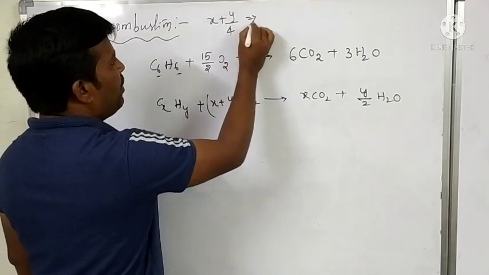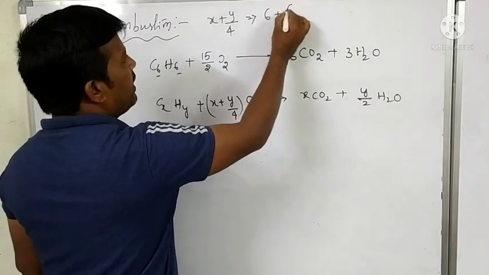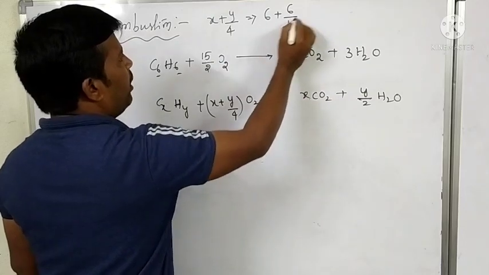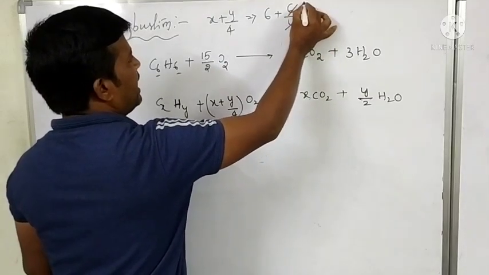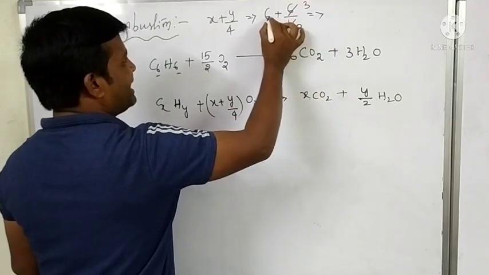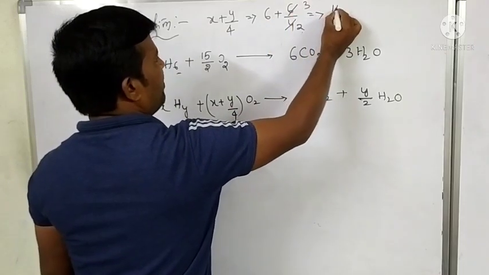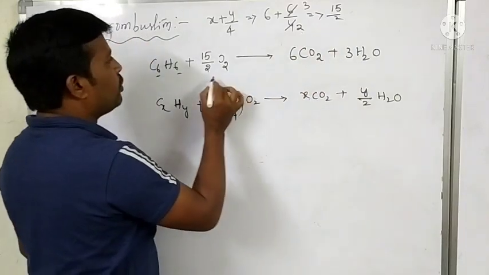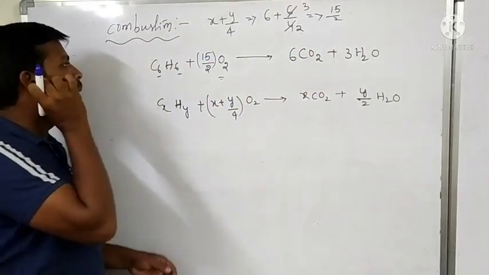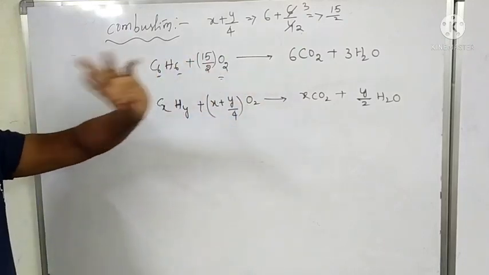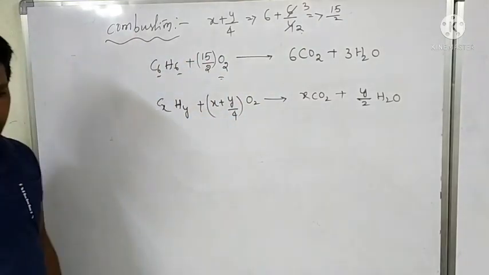Here X equal to how much? 6. Y equal to 6 by 4. How much? Here 2 is cancelled in 2 times, and here 2 is cancelled in 3 times. 2 6s are 12, 12 plus 3, 15 by 2. 15 by 2 molecules of oxygen is required for complete combustion of benzene. This is the combustion reaction.